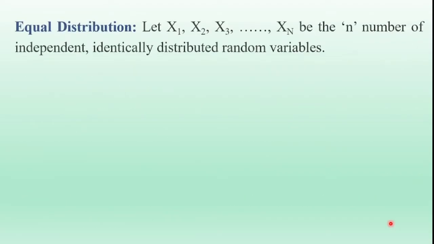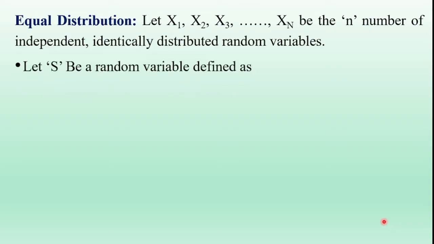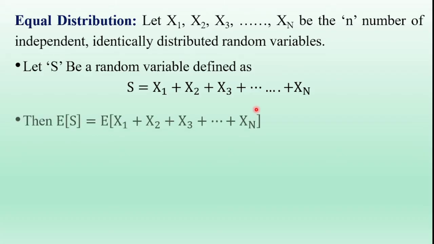Next, coming to equal distribution, let capital X1, X2, X3 and so on Xn be n number of independent identically distributed random variables. Let the random variable S be defined as the sum of the n random variables, that is S is equal to X1 plus X2 plus X3 plus and so on Xn.